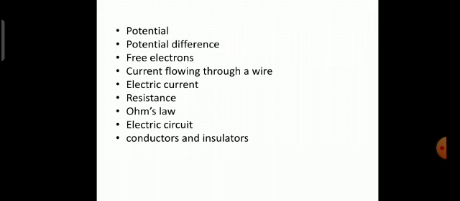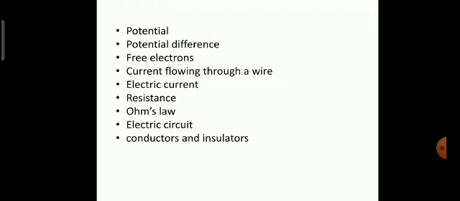Then we have studied about the electric circuit, which is the continuous path of an electric current through conducting wires connected to the two ends of a cell, and the other resistances, and is called an electric circuit.